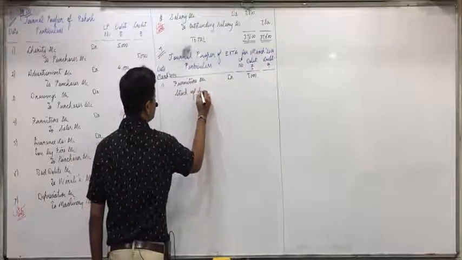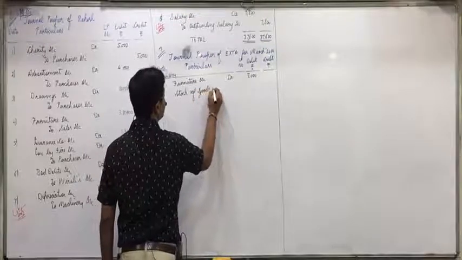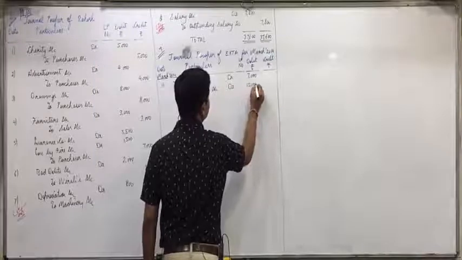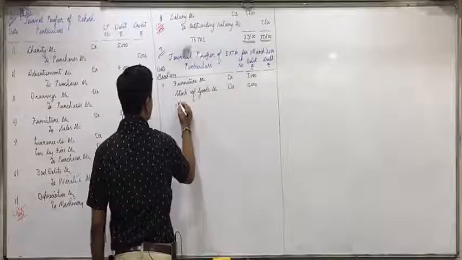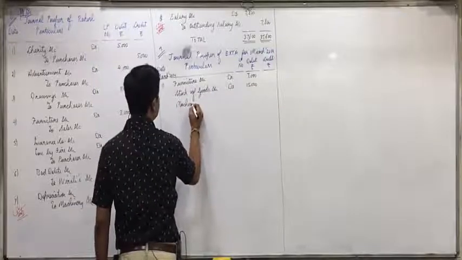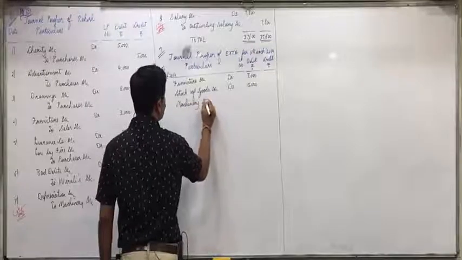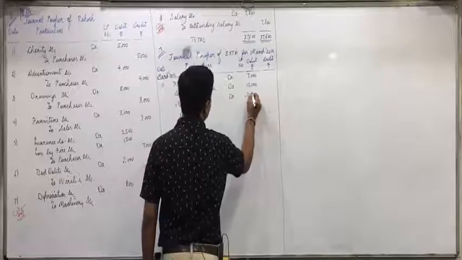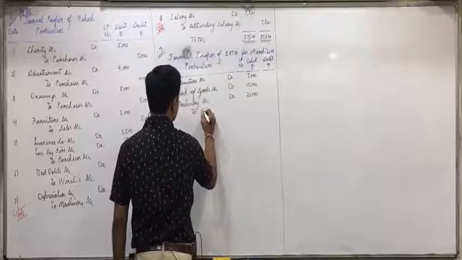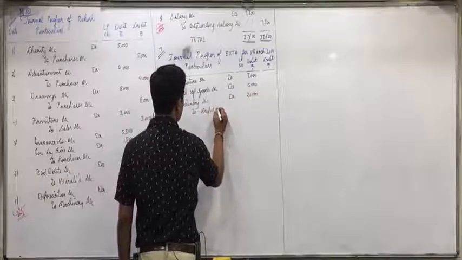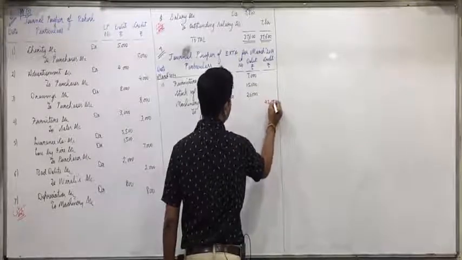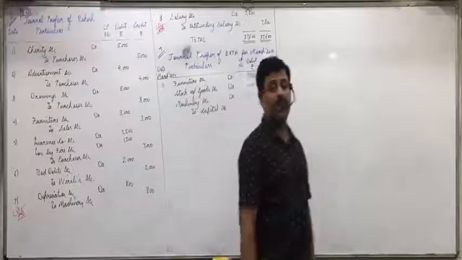Stock of goods account debit 15,000. Machinery comes in, debit what comes in? Machinery account debit 20,000. Owner is the giver, credit the giver to capital account 42,000.